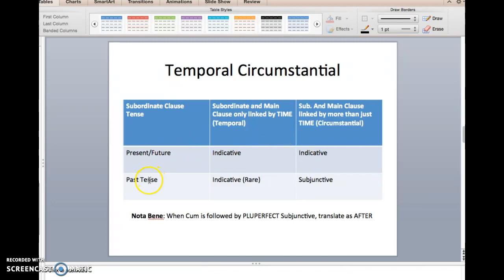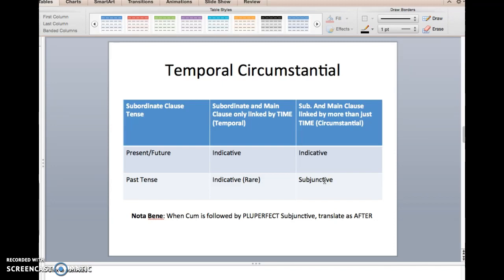However, when that verb is in the past tense, we sometimes will see it in the indicative if the linkage between the subordinate and main clause only has to do with time, whereas we will more frequently see cum, meaning when, with a past tense verb in the subjunctive, generally because that action will have more than just a time linkage to the main clause.